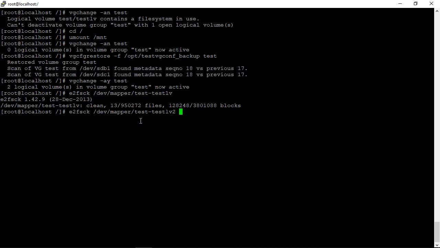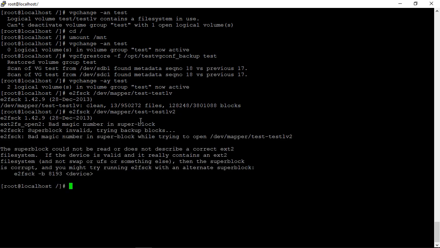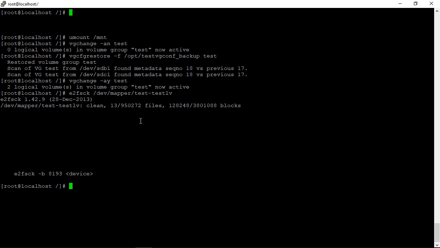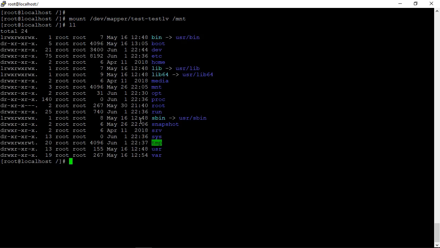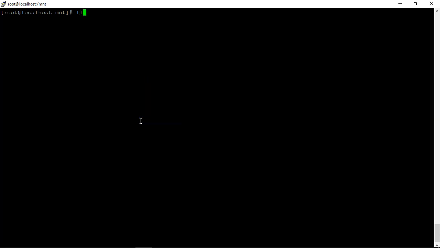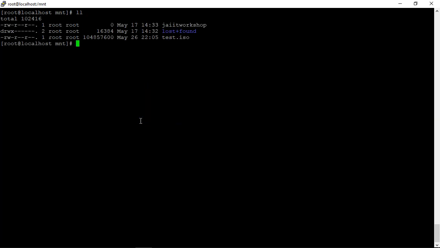I have one more logical volume. I have not created any file system on it, so it is giving this error. So my logical volume is up. Now I can mount it. Mount /dev/mapper/test-lv on /mnt, cd /mnt, see the data. So I can find my data.